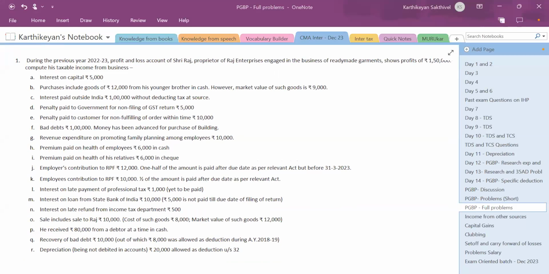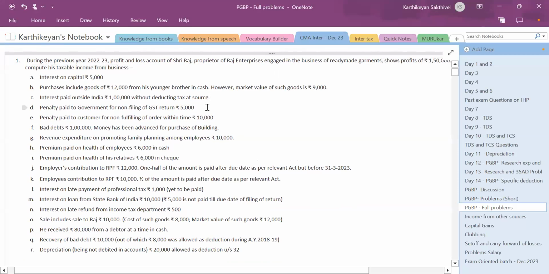Interest paid outside India 1 lakh without deducting tax at source. Penalty paid to government for non-filing of GST return 5,000. Penalty paid to customer for non-fulfilling of order within time 10,000.